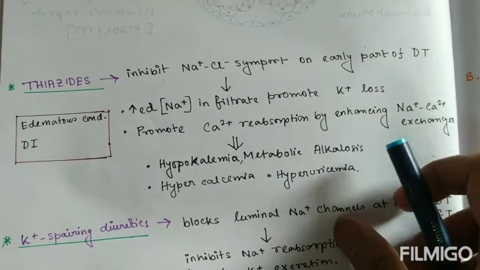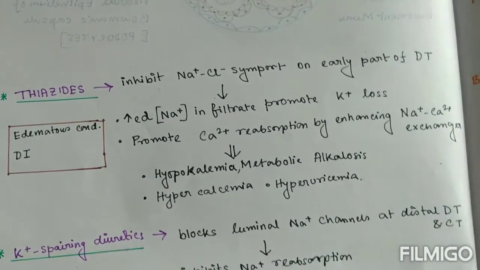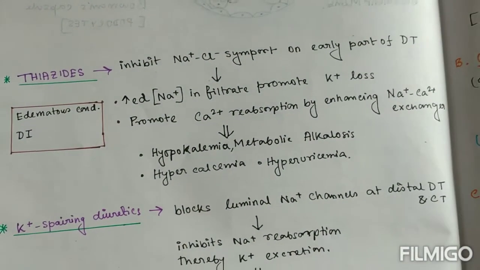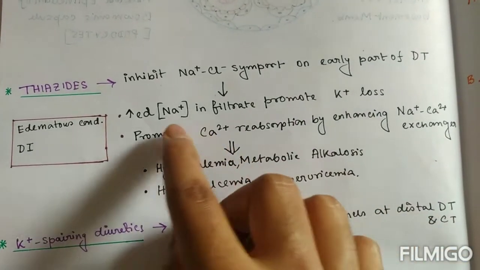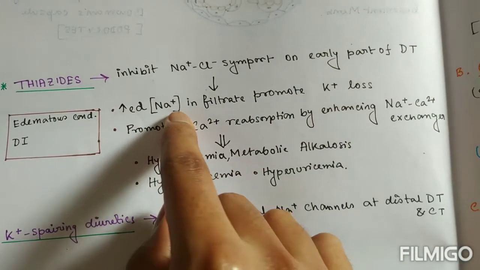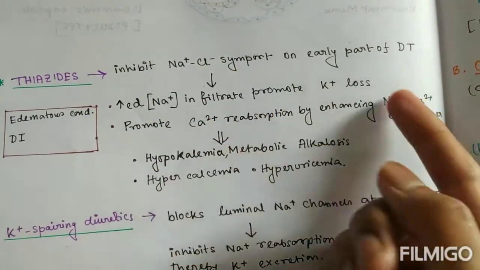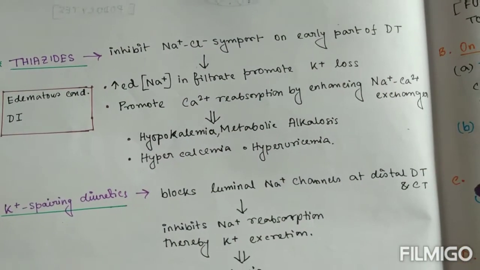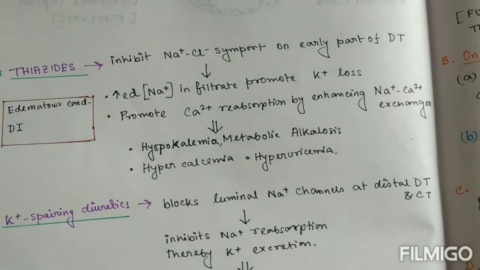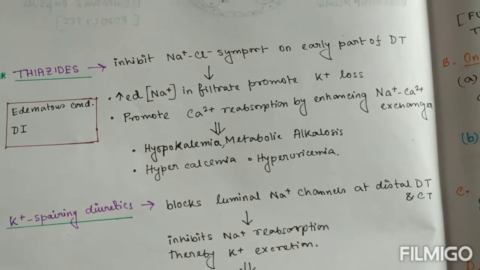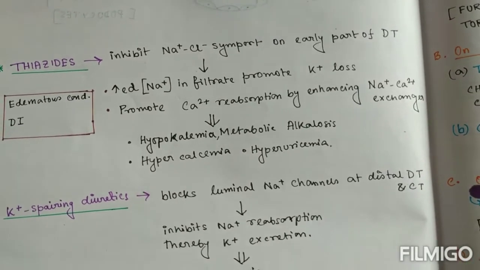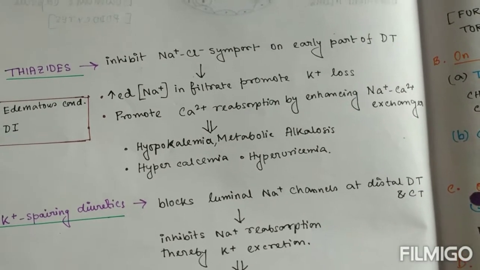Next, thiazides. They inhibit sodium chloride transport in the early part of the distal tubule, and as a result, increased sodium concentration in the filtrate promotes potassium loss from the distal tubule as with loop diuretics. But they also promote calcium reabsorption. This is just contradictory to the loop diuretics.